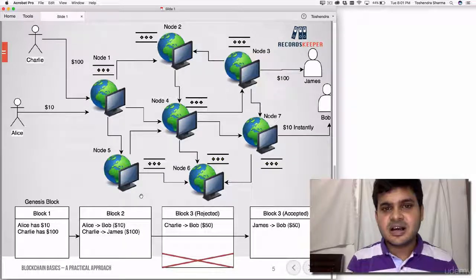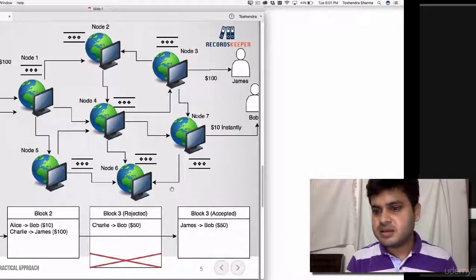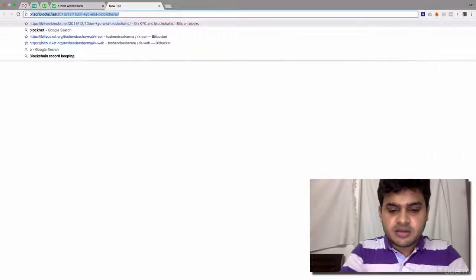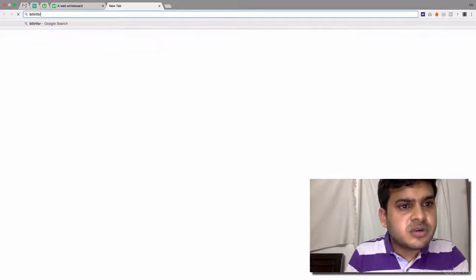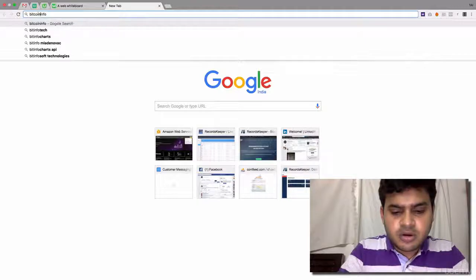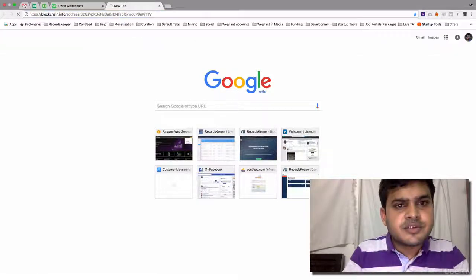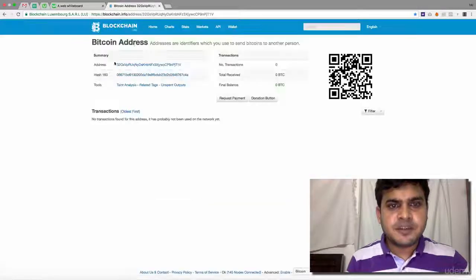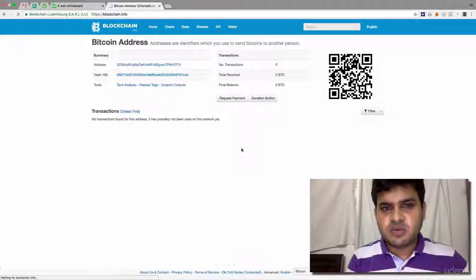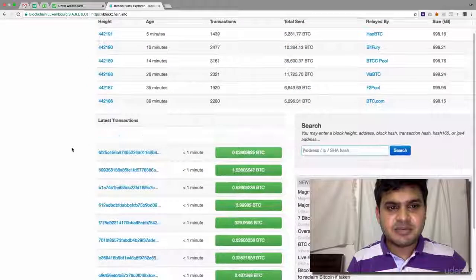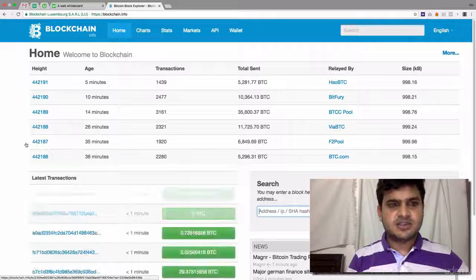So as you can see, I'll show you in Bitcoin. Let me show you the Bitcoin info website. So let's say about this transaction, right? Here we'll see what is the meaning of this transaction. Let me just go to the home page of this website. Let me also explain what this website means and how it works. So see, this is how the transactions are happening. Let me zoom it and put it in the center. So this is the entire website.